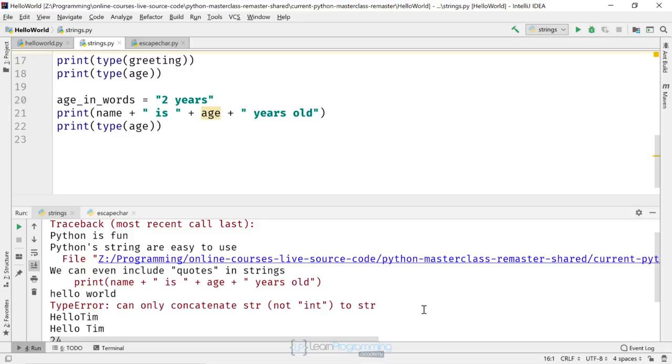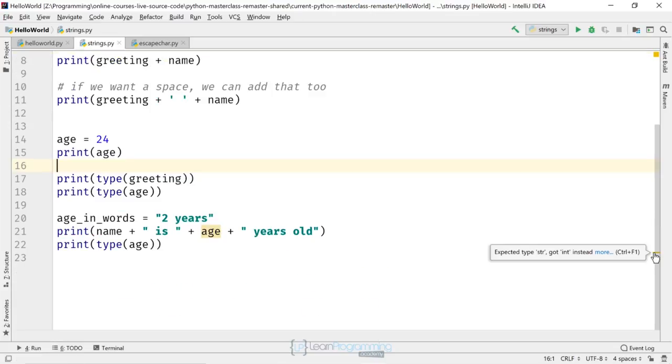An advantage of using an IDE like IntelliJ IDEA or PyCharm, rather than the IDLE IDE that ships with Python, are the hints that IntelliJ provides. So at the far right of line 21, I'll just close this run window down. I'll hover over that, you can see that little yellow dash that I hovered over. IntelliJ is now showing a tooltip saying expected type str, but got int instead. This is a good indication that something is wrong before you even run your program. So if your IDE provides warnings and errors like this, they're extremely useful if you check them out, when you make simple typing errors in long programs.